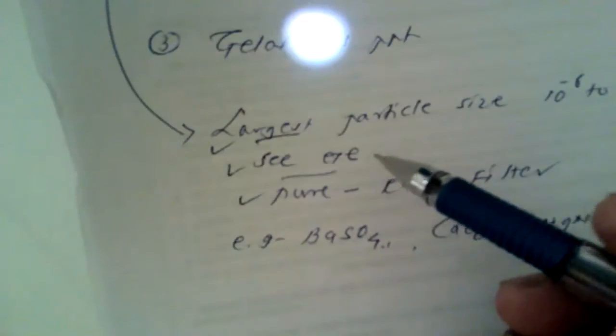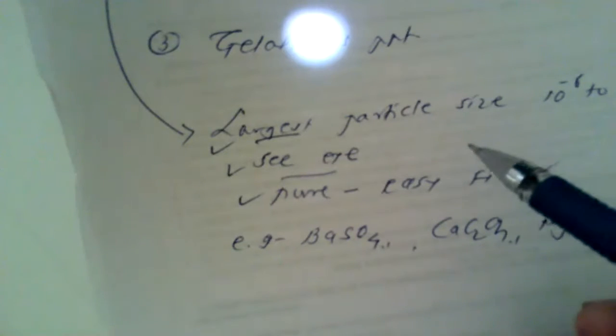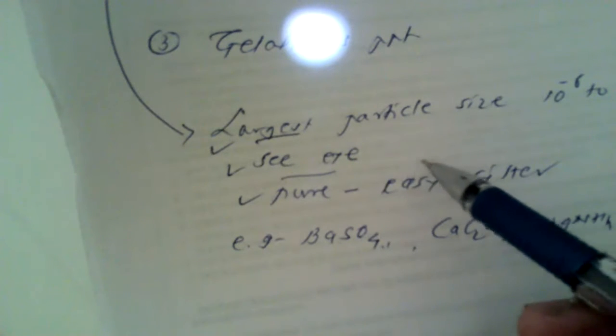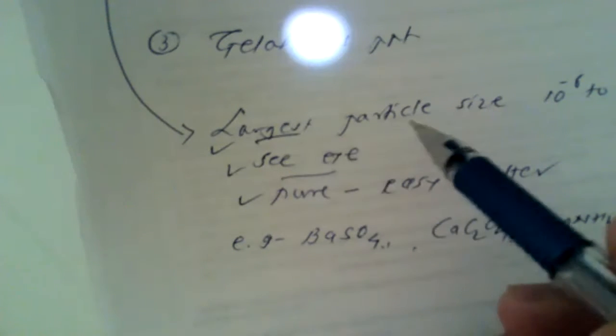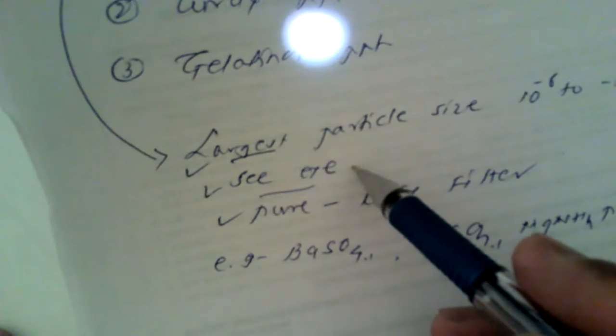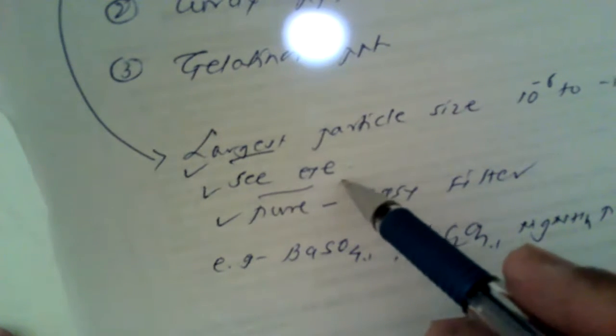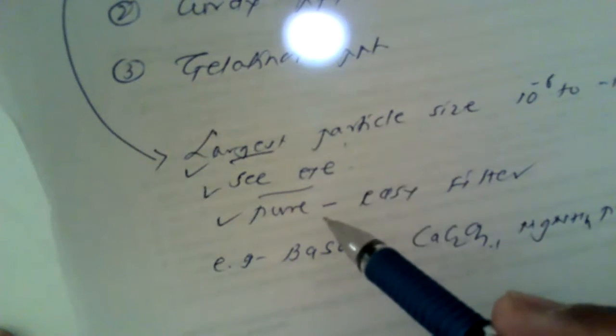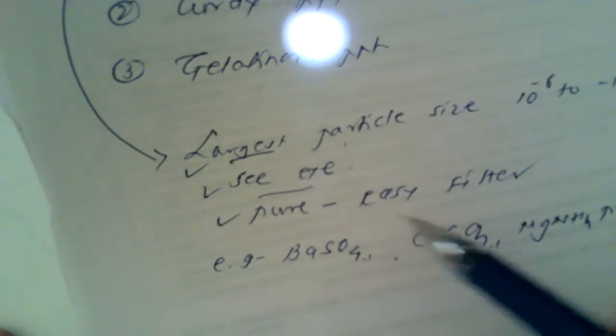So while explaining crystalline precipitates, you should bear in mind that they have a very large particle size, of the order of 10 raised to minus 6 to 10 raised to minus 5 meters, large enough that we can see it with our naked eyes. They are obtained in very pure form and they are very easy to filter. So all these facts are true for crystalline precipitate.